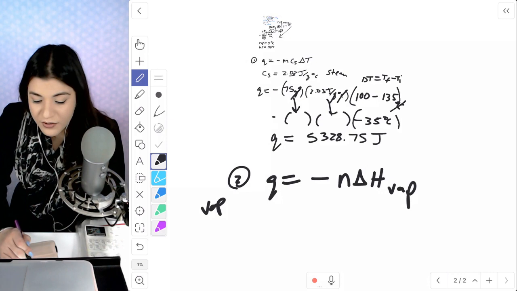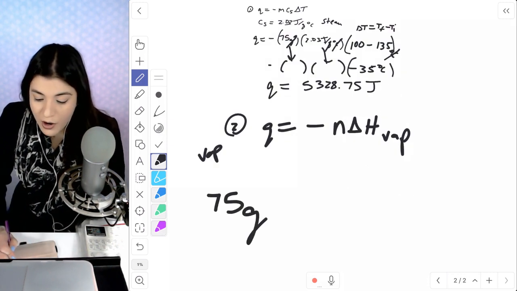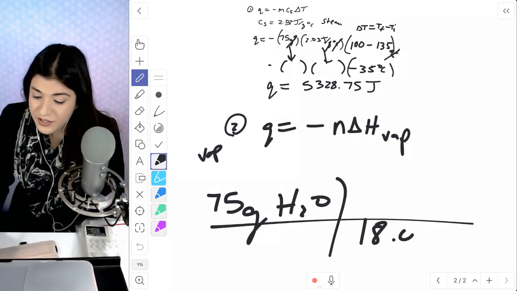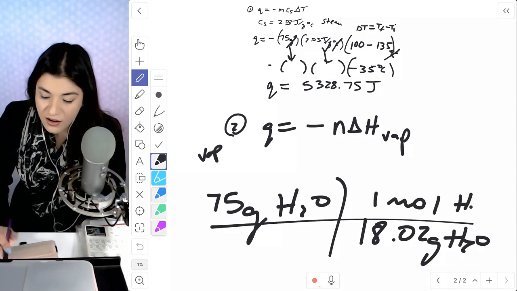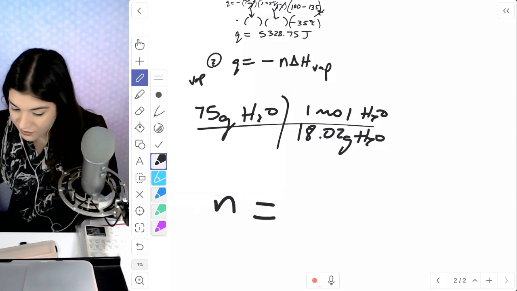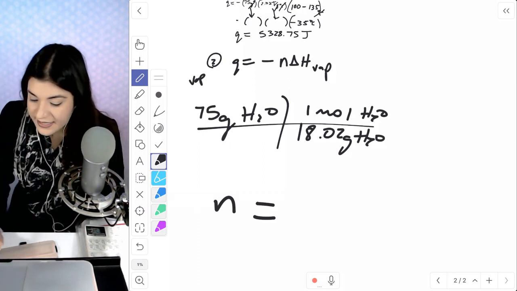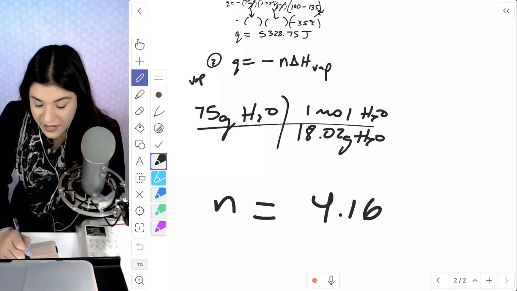Let's start off with just figuring out our moles of water. This is 75 grams of water. Our molar mass of water is 18.02 grams of H2O per every 1 mole. I'm just converting this to moles, and I'll divide. So n will now be equal to 75 divided by 18.02, so 4.16 roughly.